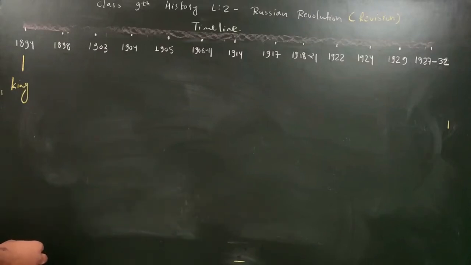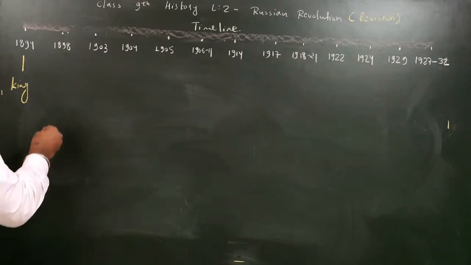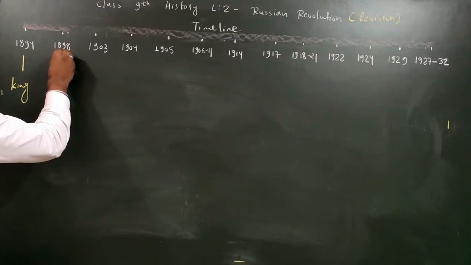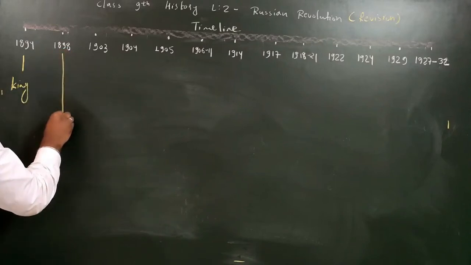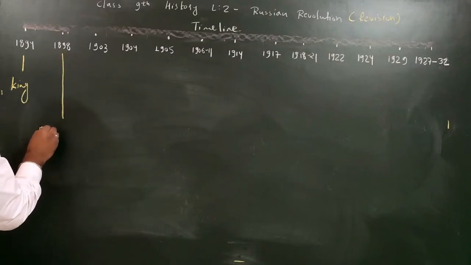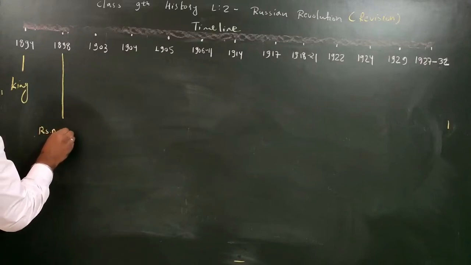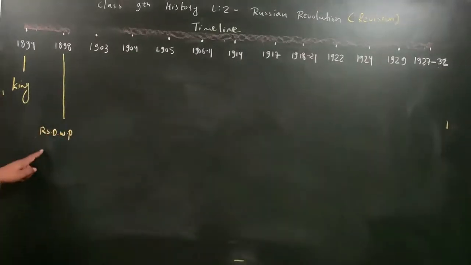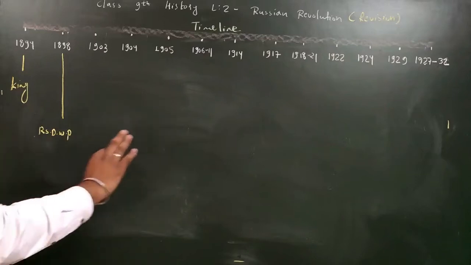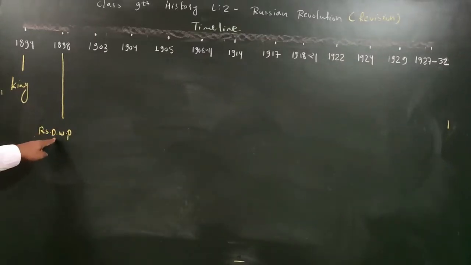After that we will discuss one political party, known as the Russian Social Democratic Workers Party. I am writing the short form because we have a space problem. So the Russian Social Democratic Workers Party we will discuss in 1898.